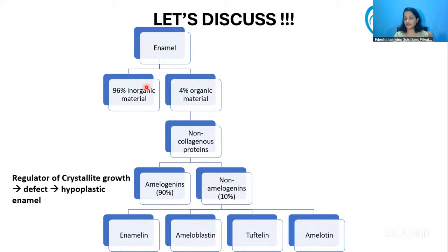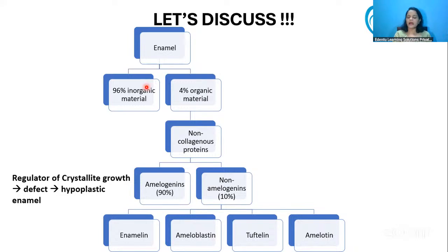Amelogenins are the main ones, which mainly contribute to crystal growth. Crystal growth means mainly the hydroxyapatite crystal growth. So if there is any defect or deficiency of amelogenin, what happens is that the enamel matrix that is laid down itself is defective.